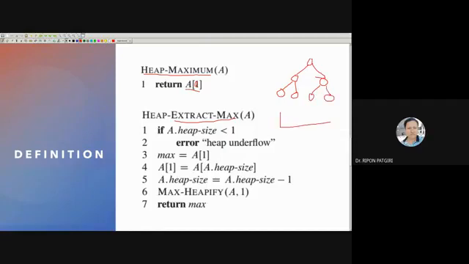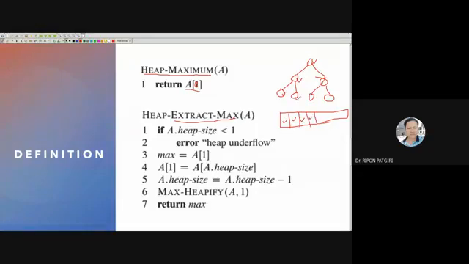So this will be placed here. Then next this will be placed here, and so on. This will be placed here. This will be placed here.